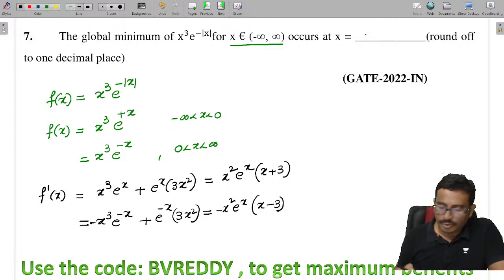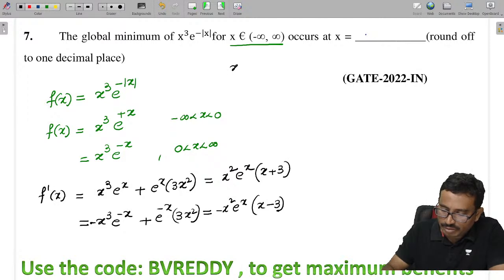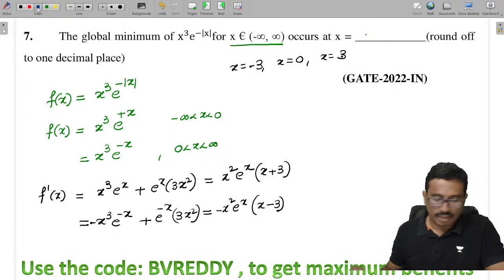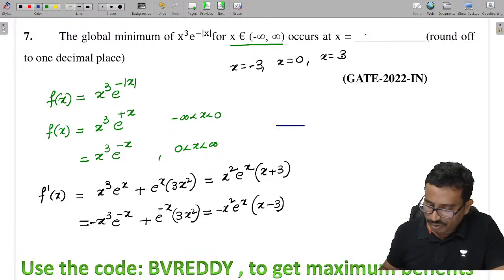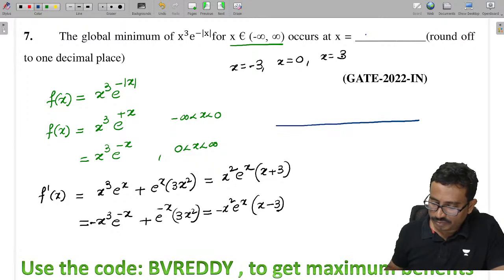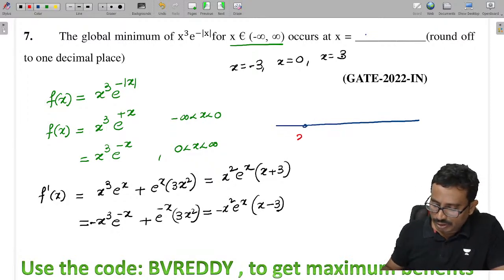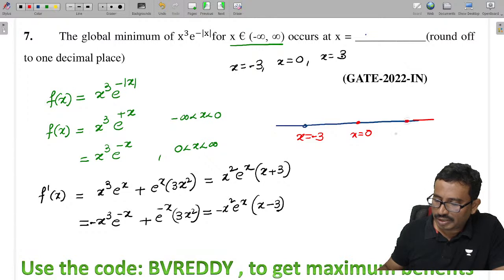You can see the singular points: x is equal to minus 3, x is equal to 0, and x is equal to plus 3. Now here we can use our jumping technique. So here x value is minus 3, x value is 0, and x value is 3.